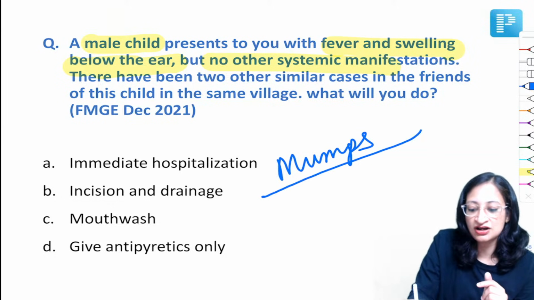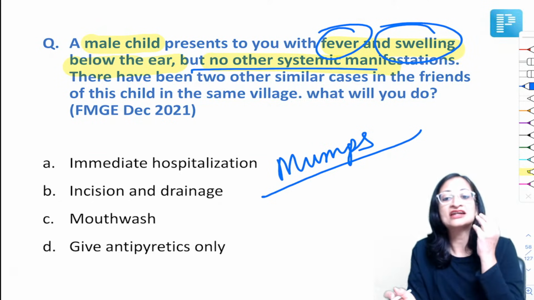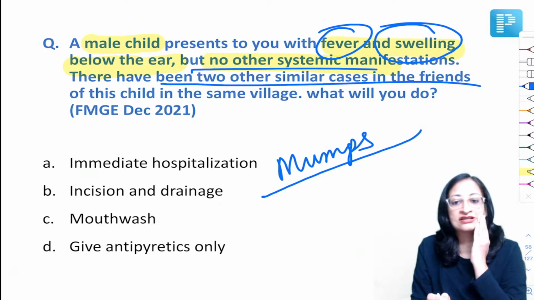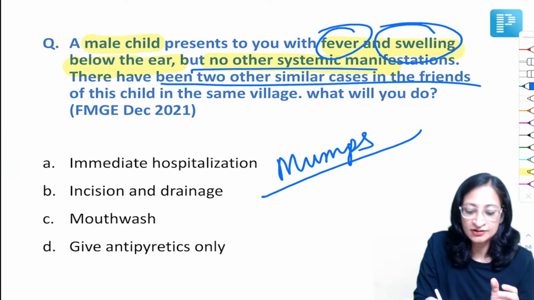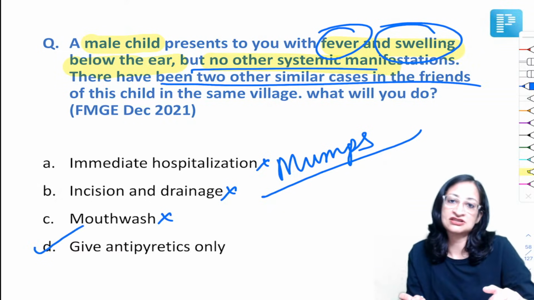There is fever and swelling in the parotid region and no other features. It is such an infectious disease that 2 other similar friends also have this illness. So it is mumps. It is a viral illness. It is a self-limiting illness. Hospitalization is not required. Incision and drainage is not required. Mouthwashes are not going to help. Just give antipyretics only. That is the best answer.